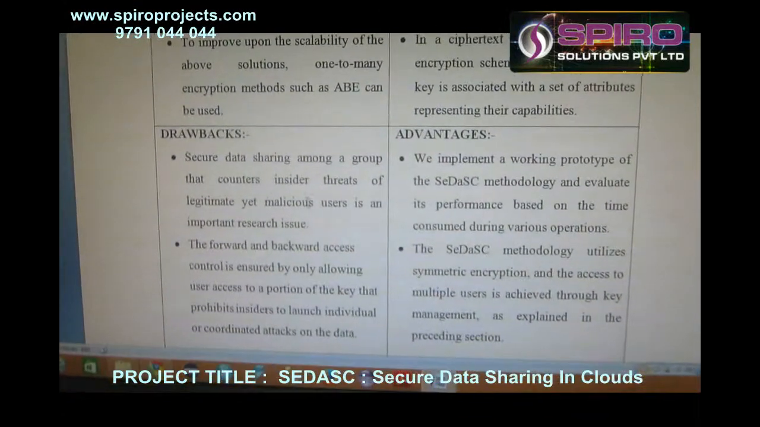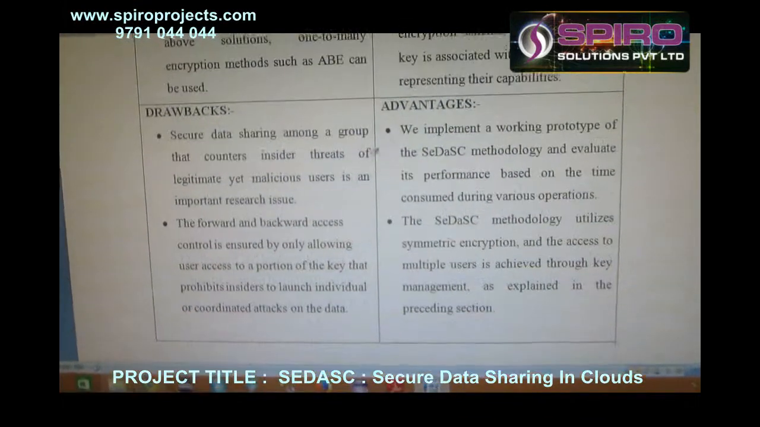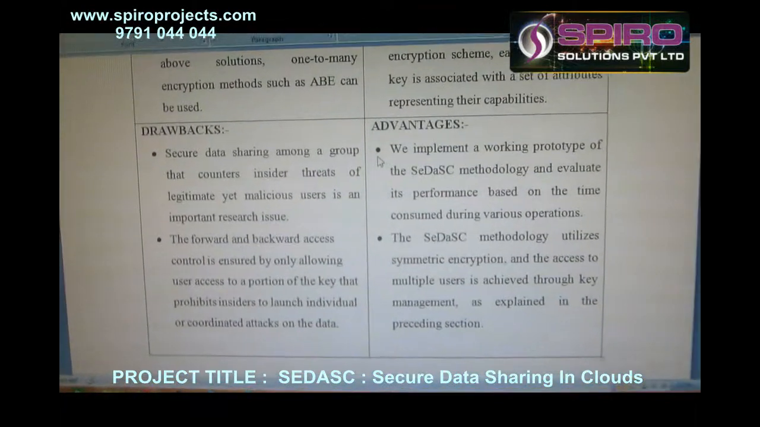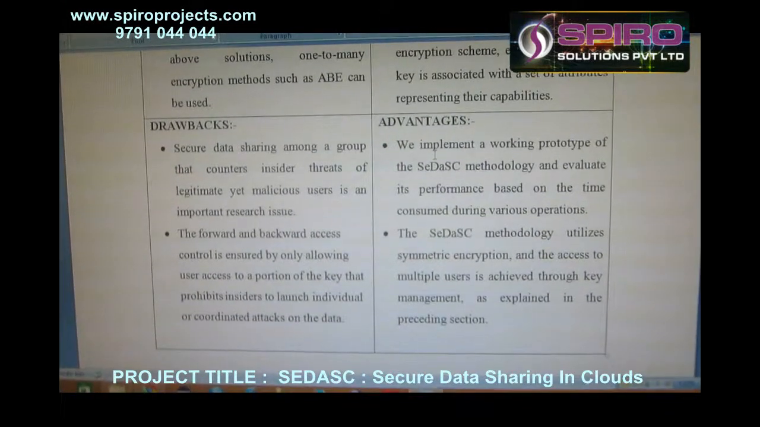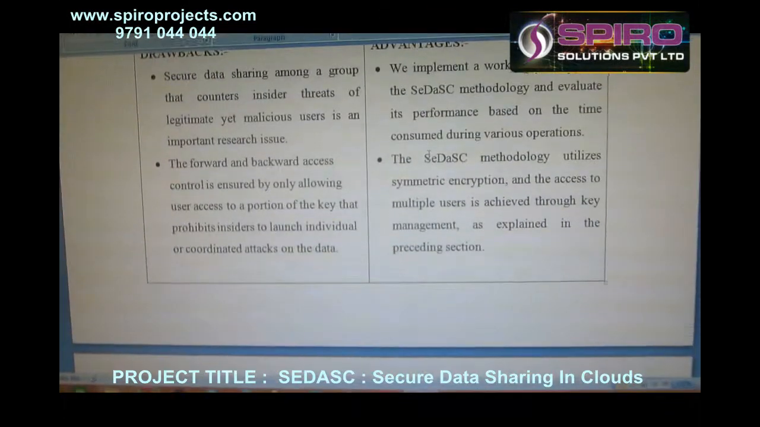In the drawbacks of the existing system, the data will not be secure. Here the malicious attack can be used, as this is an important research issue. In advantages, we are generating the two types of key, and the encryption and decryption will be attempted in this. So this proposed system is more secure.